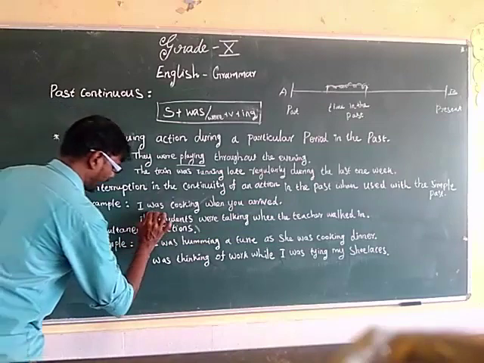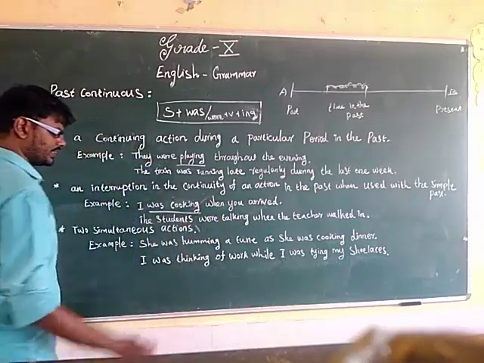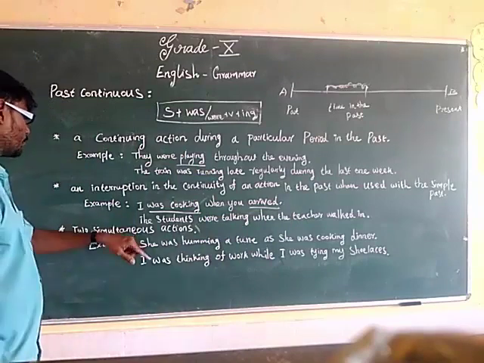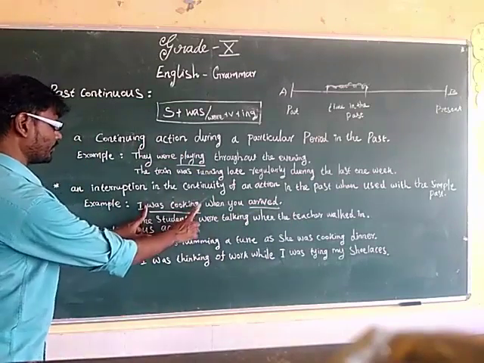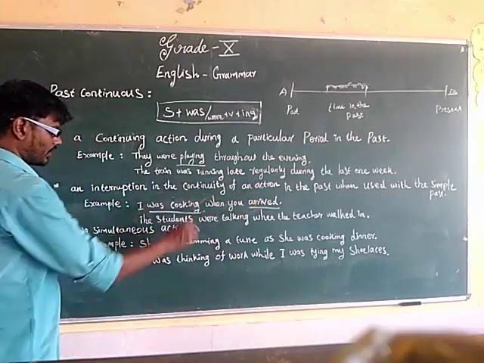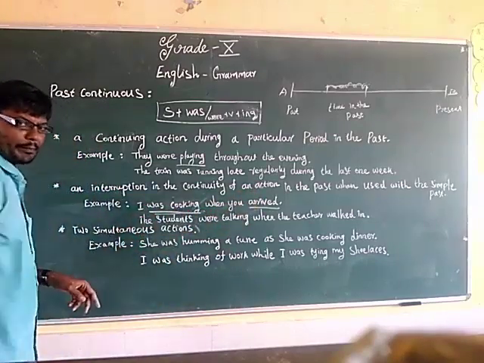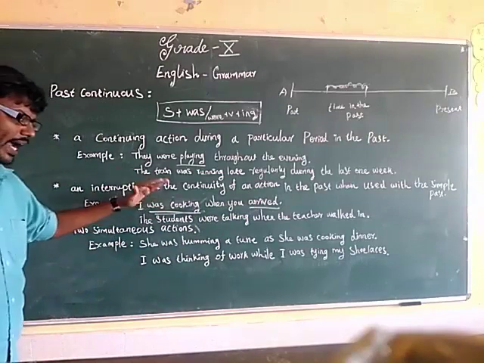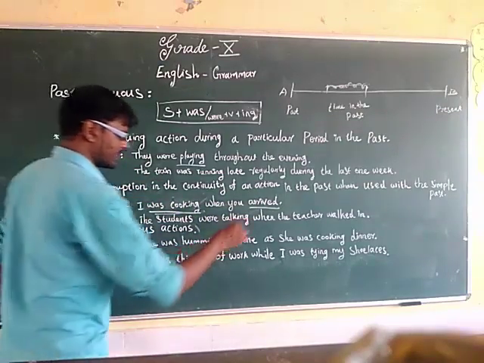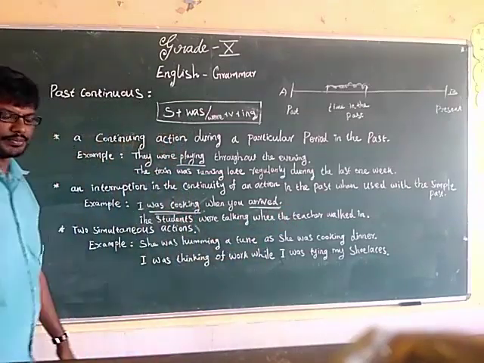Was cooking, past continuous tense. Arrived, simple past tense. I was cooking. Interruption in the continuity of an action. Continuity of action, cooking. That action cooking is interrupted because of this action arrived, simple past.